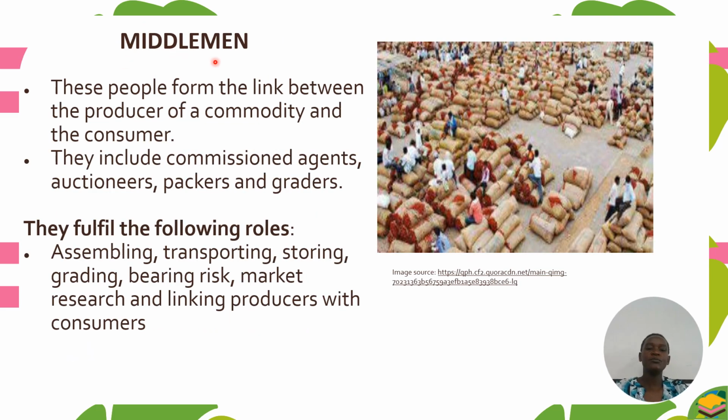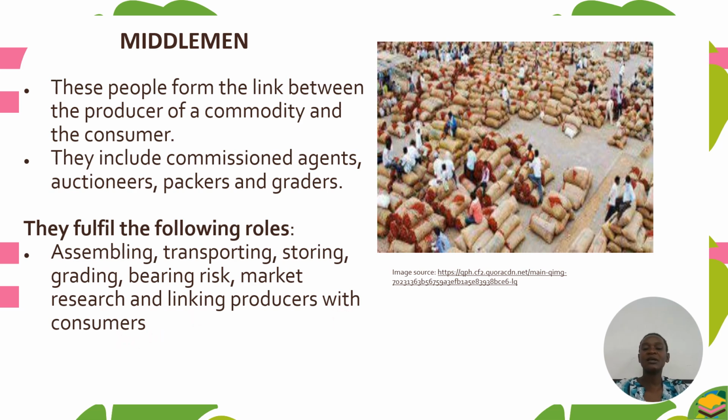Then we have middlemen. These people form the link between the producer of the commodity and the consumer. They may include commission agents, auctioneers, packers, and graders. They fulfill the following roles. For example, they will assemble the products, help in transporting, storing, grading, bearing risk, doing market research, and even linking producers with consumers.